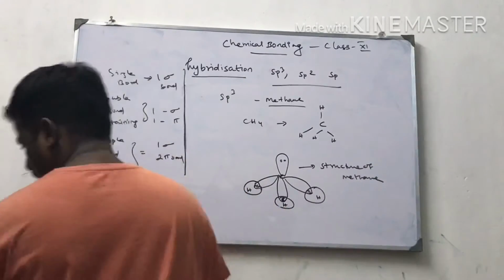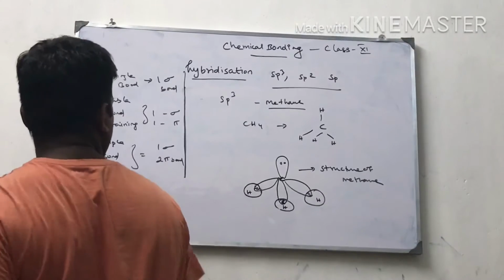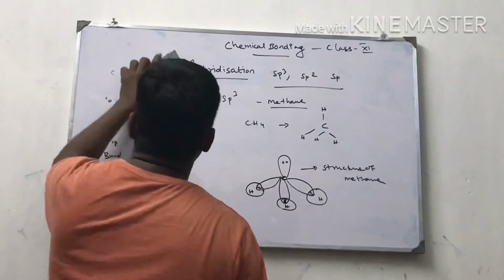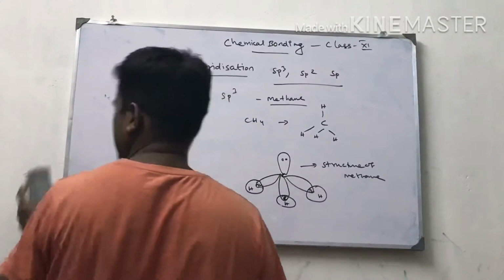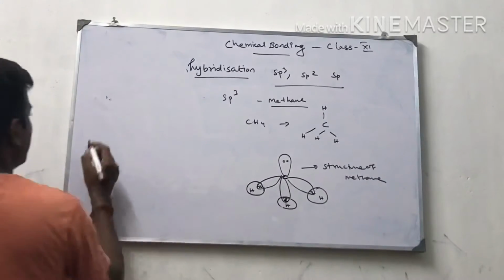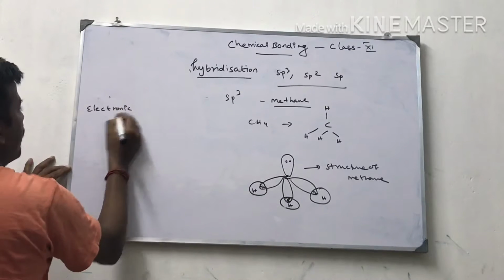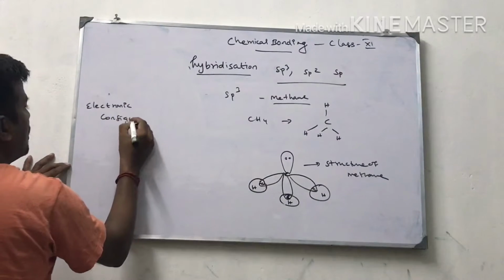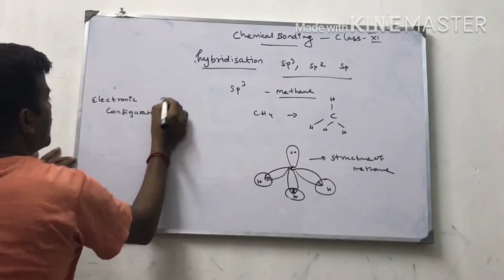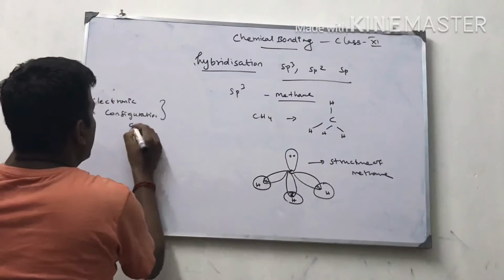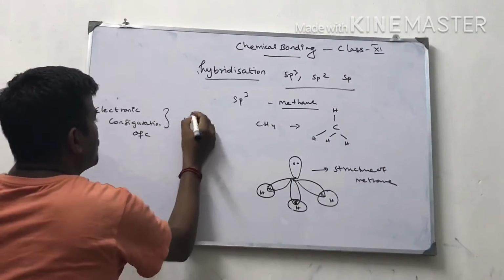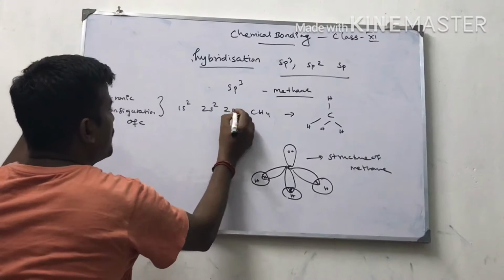Now I am going to write the hybridization of methane. Electronic configuration of carbon is 1s2, 2s2, 2p2.